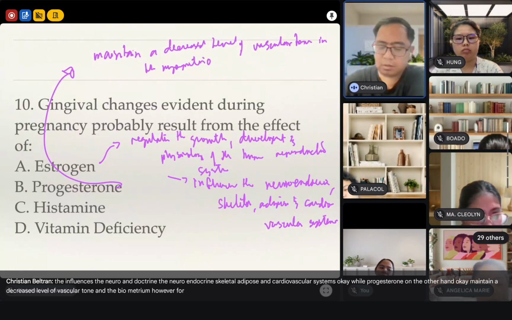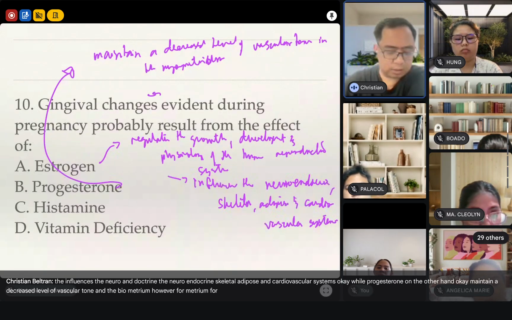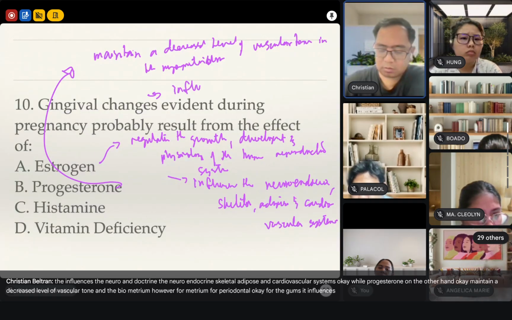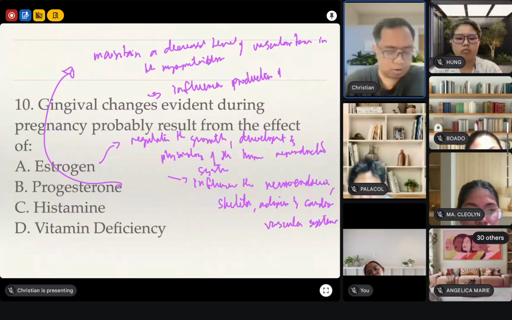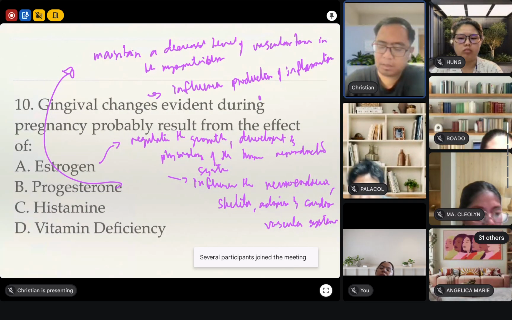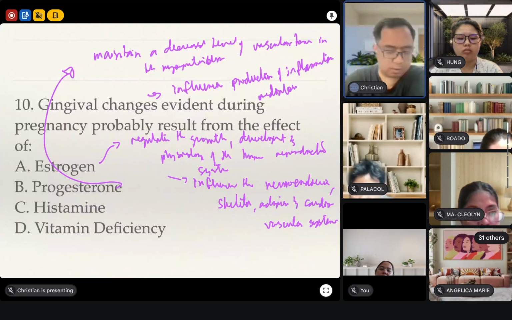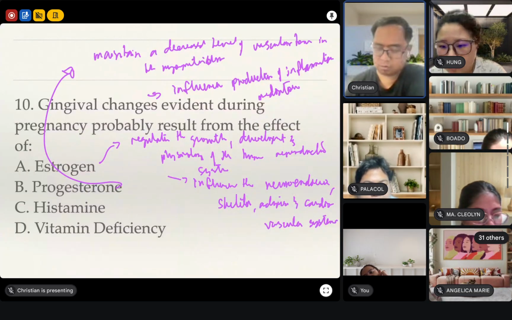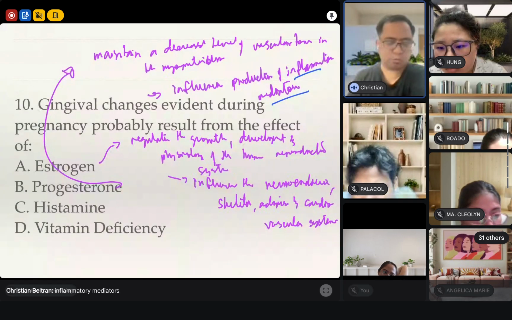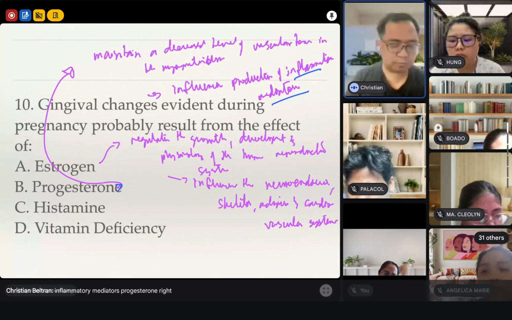However, for periodontal, okay, for the gums, it influences production of inflammatory mediators. Okay, inflammatory mediators, progesterone. All right.